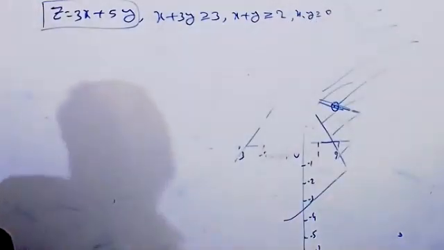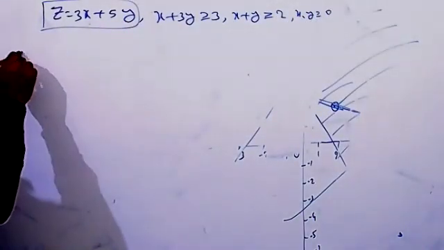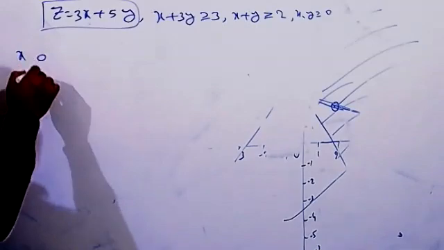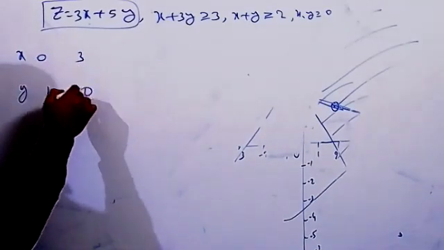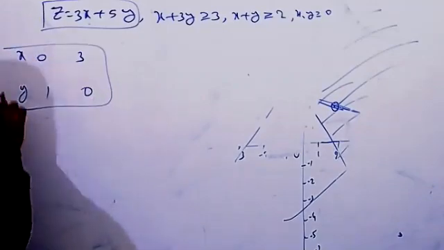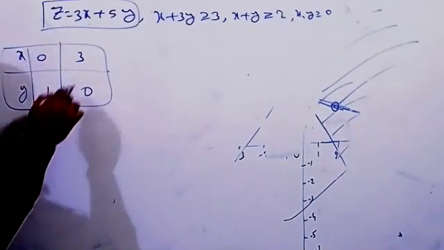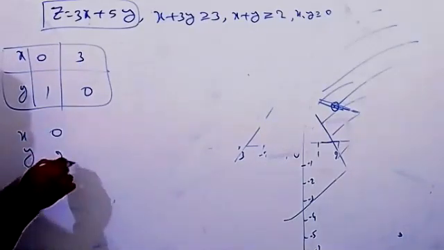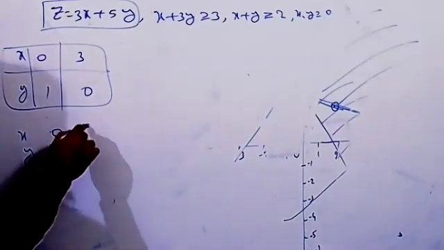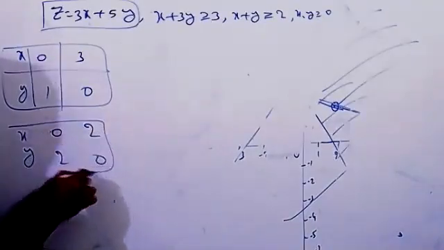Taking the first one, x equal to 0 means y equal to 1, and y equal to 0 means x equal to 3. Two points are enough. For the second one, x equal to 0 means y equal to 2, and x equal to 2 means y equal to 0. These points we can take.